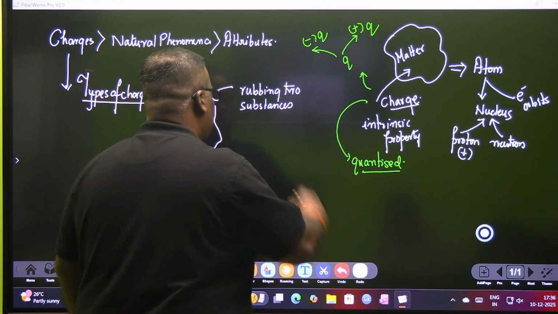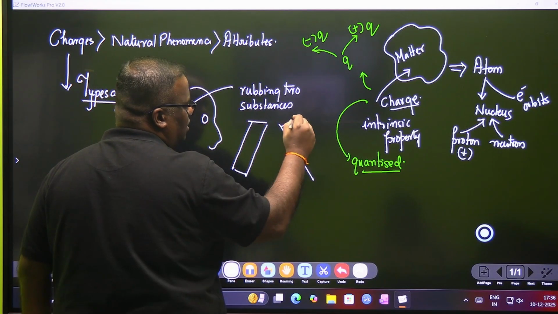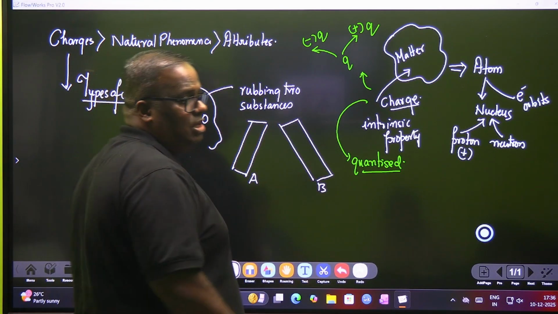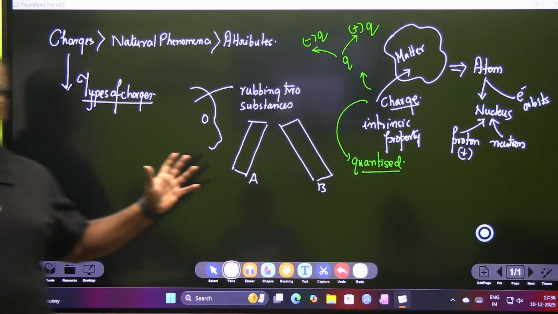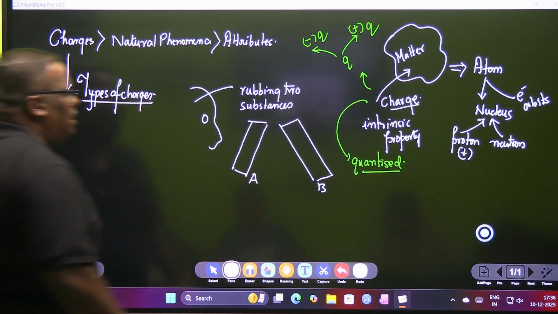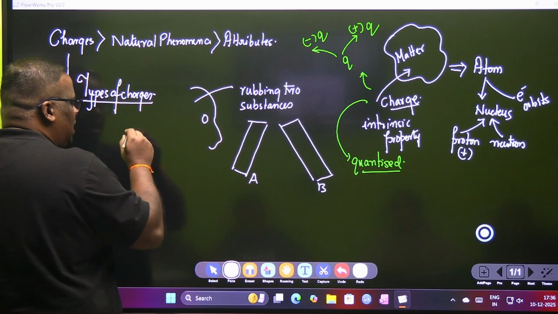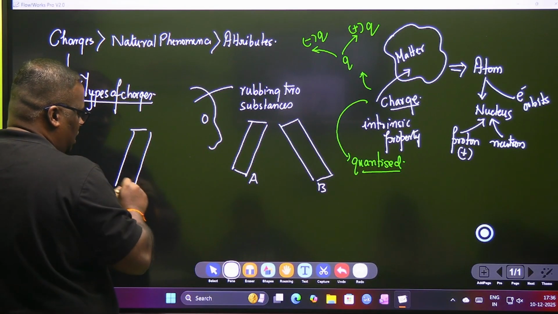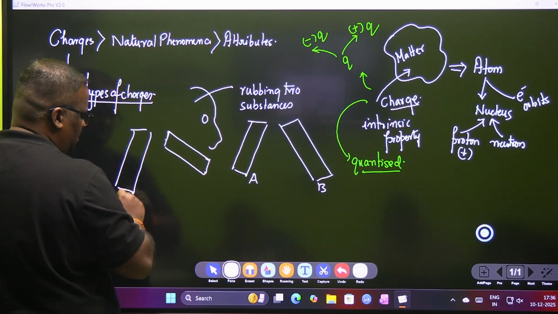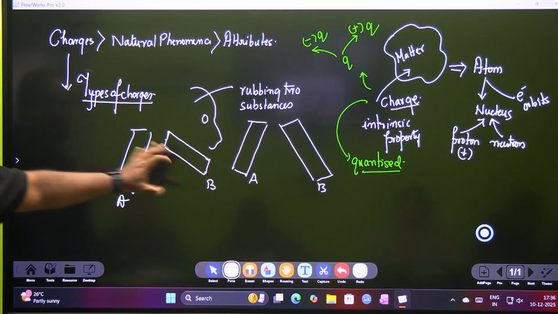So let's say I have a substance A and another substance B. I rubbed the two substances. Similarly, another A and another B were also rubbed. Same material, AB. One more rubbed.